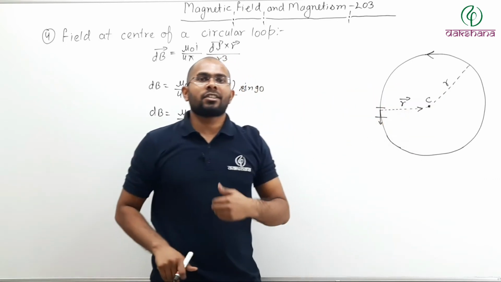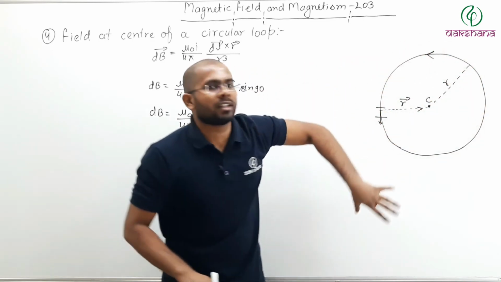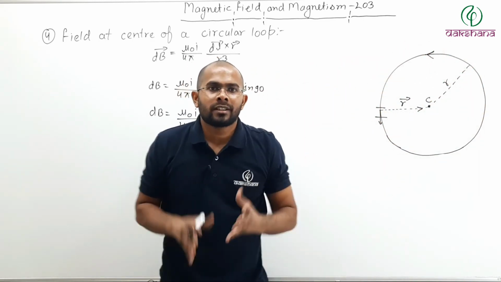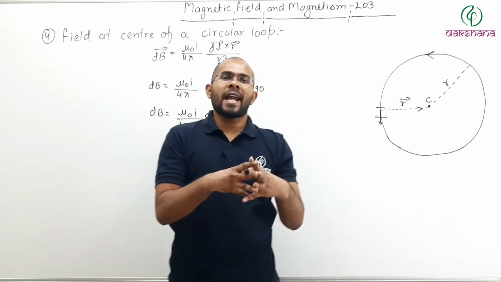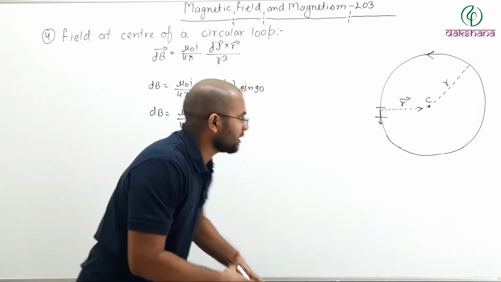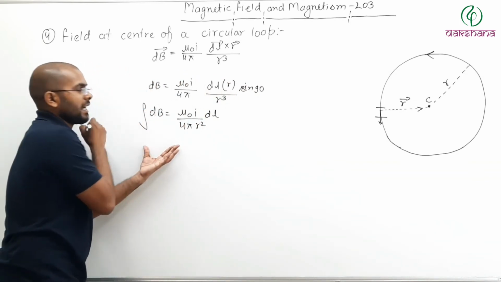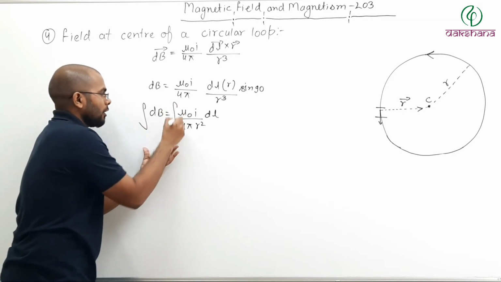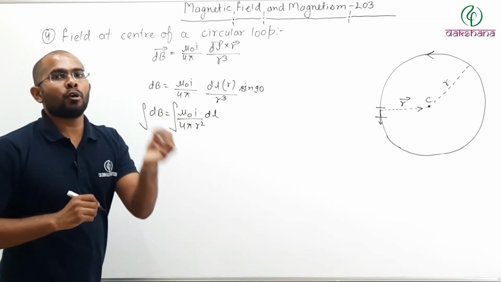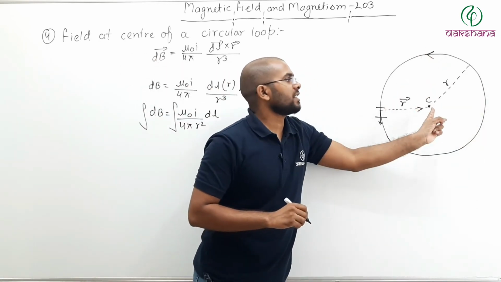So if the direction of field due to all the small sections on this circle will be outward, then all of these fields can be added together. And if all of the fields can be added together, then what can I do? I can integrate this field in order to find the total field due to this loop at the center.